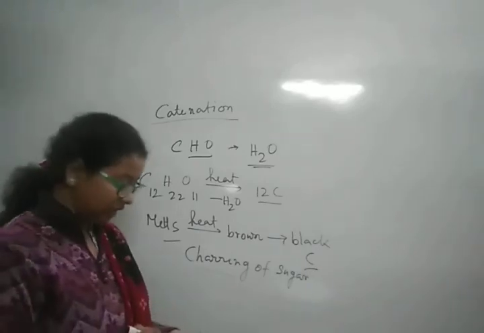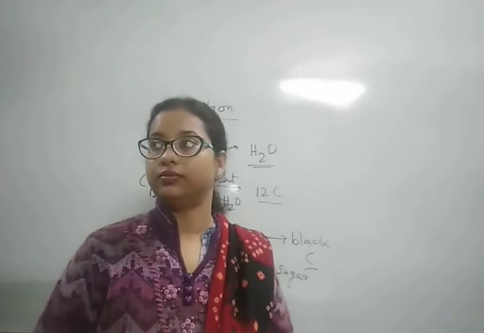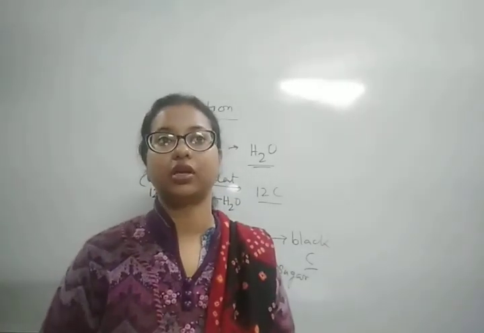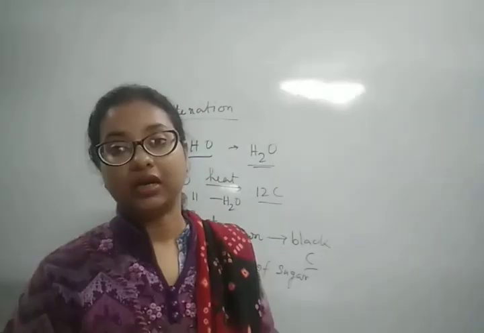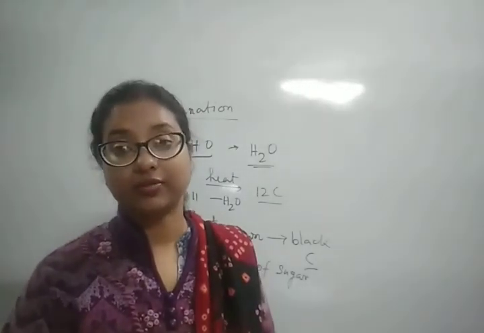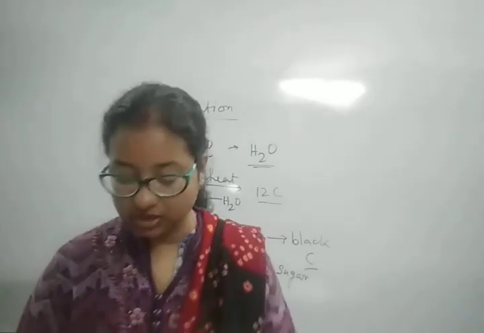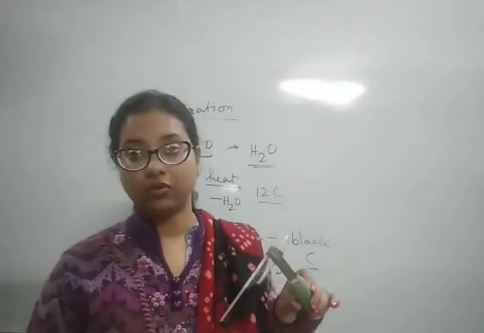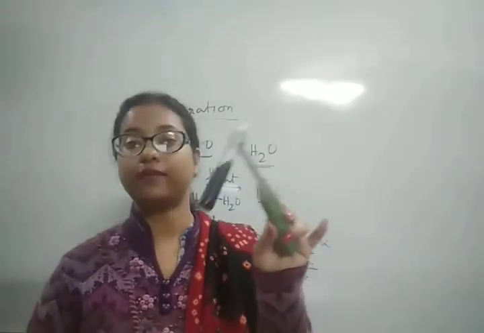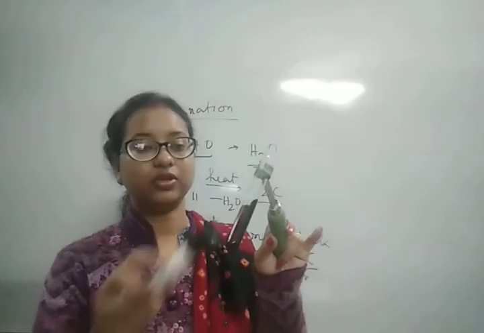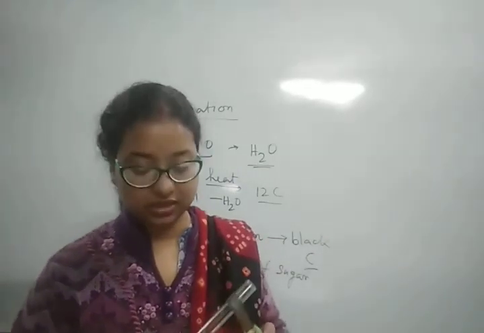We use this process when we make sweet dishes, to caramelize the sugar. Just when it turns brownish, we stop. We don't take it up to black, because it will not have any taste, it's a bitter taste actually.